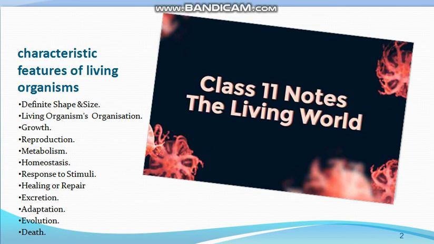Commonly a layman says that human beings come from monkeys. It is true that we have evolved from the ape-like species. Ape means monkeys. And then the last character is death. Death is also a characteristic feature of living things. Every plant, every animal has to die. We are born, we are young, then we grow, then we become adult, then we reproduce, and then we become old, and then we die. So that is the characteristic feature of only living things.